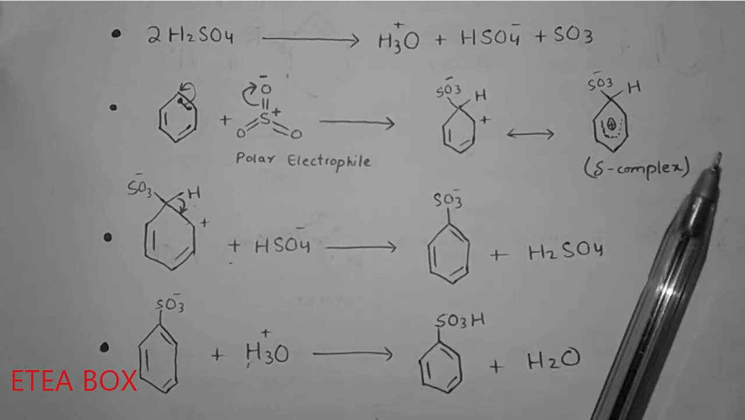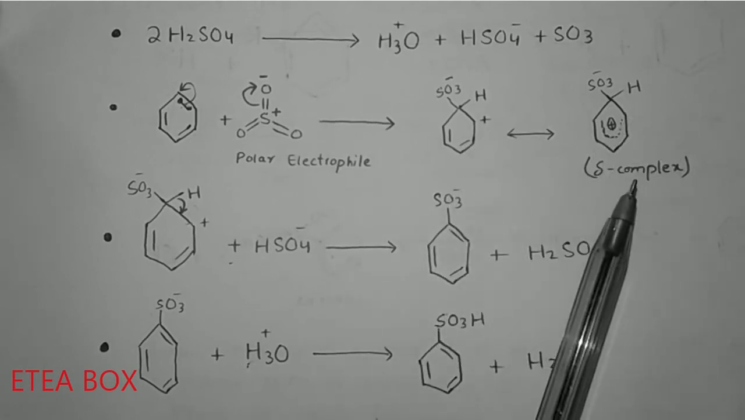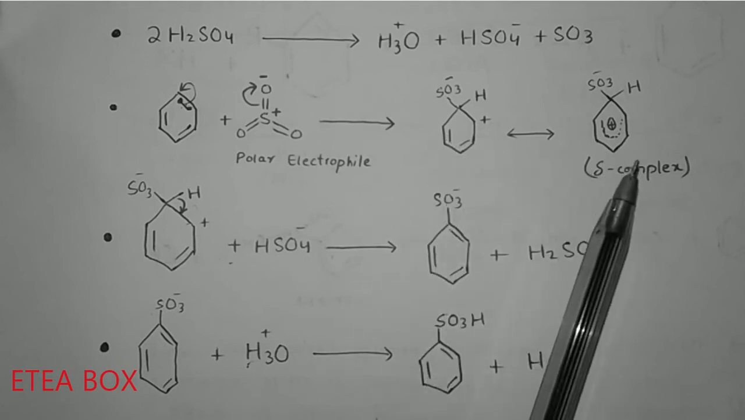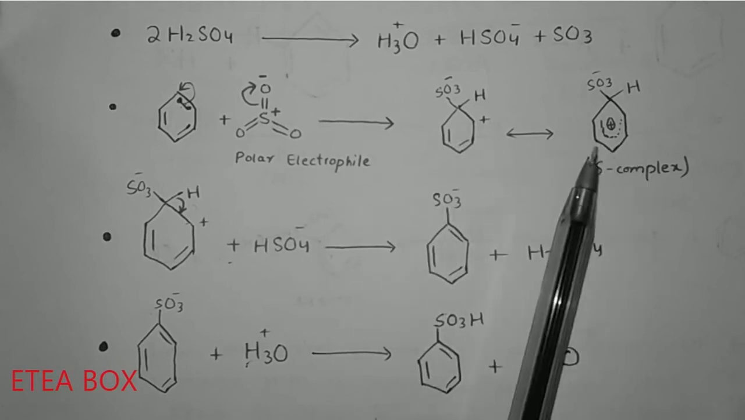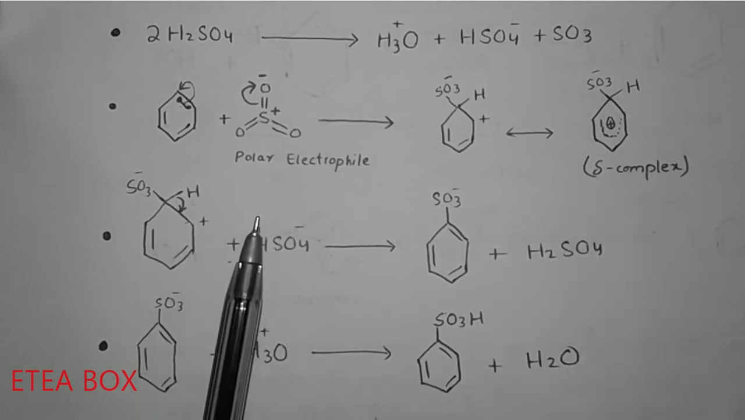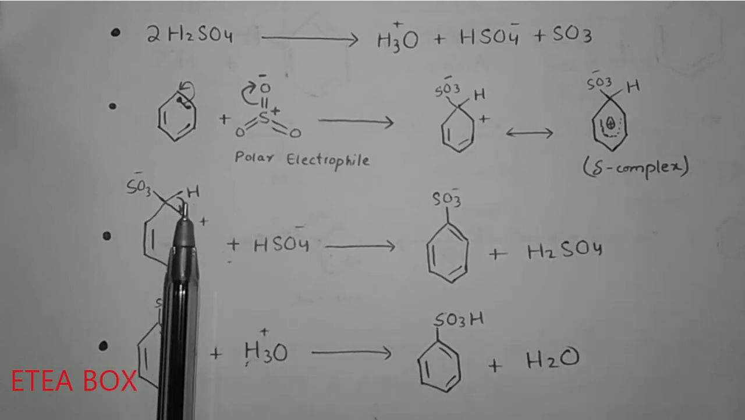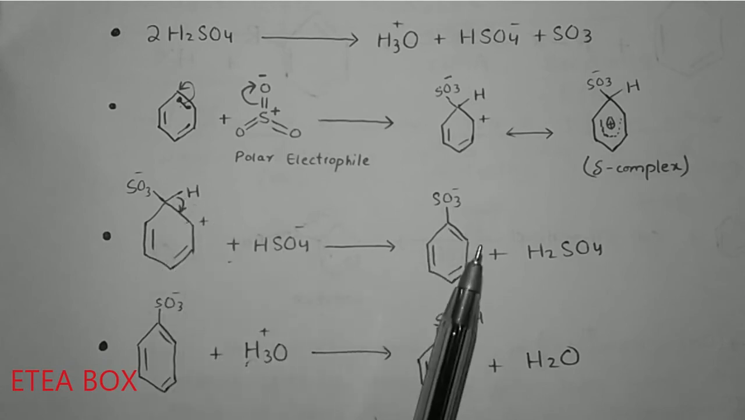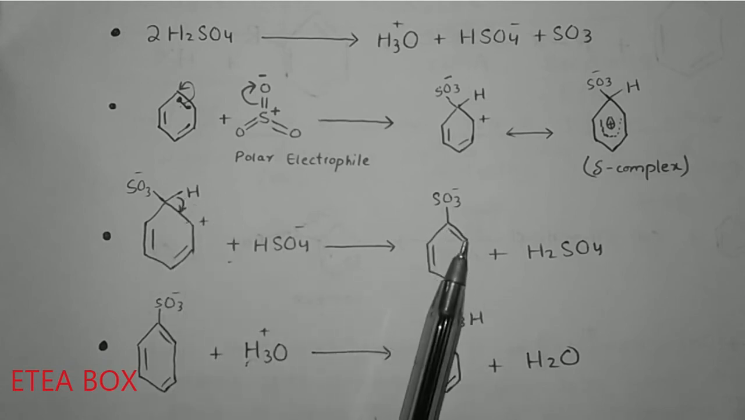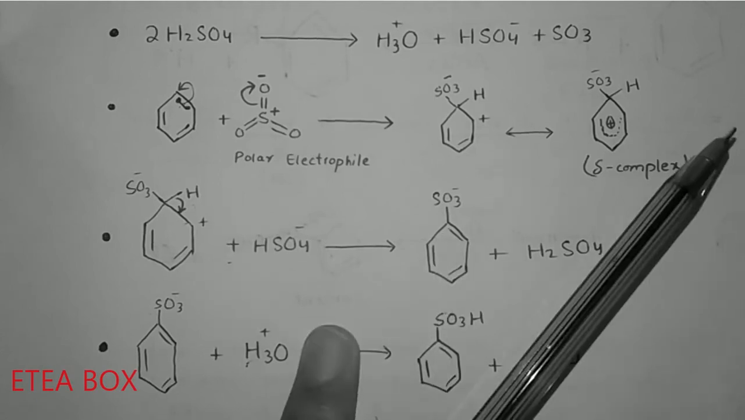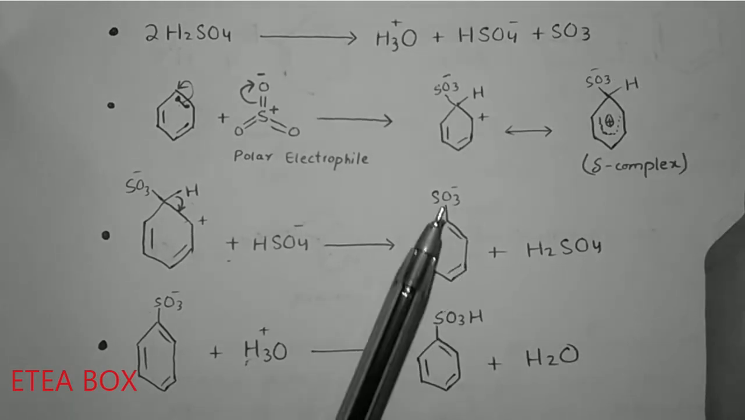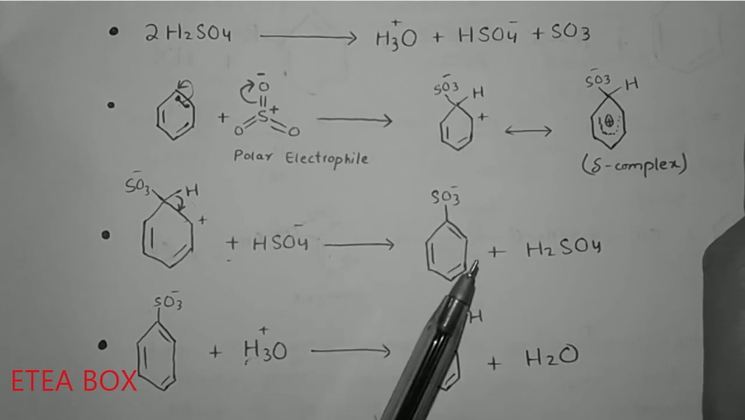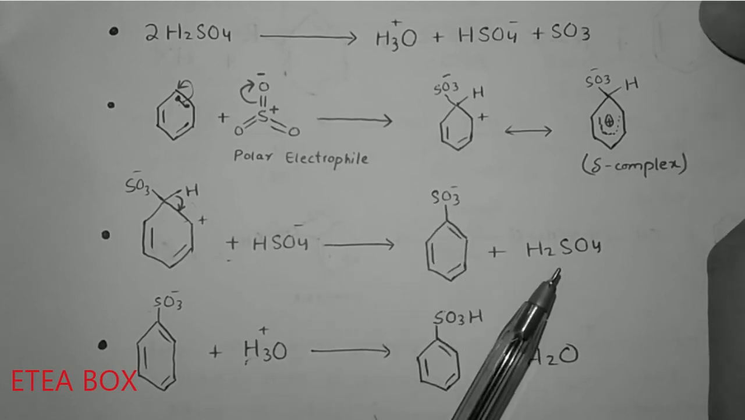Now look at here. This is the sigma complex. It means that they're delocalizing. These 2 bonds are constantly delocalizing, okay? So this structure is called the sigma complex. Now look at here. When this bond is broken, this HSO4 attacks this hydrogen and the double bond is formed here, okay, and it becomes SO3 negative on the benzene ring. And here sulfuric acid forms again.